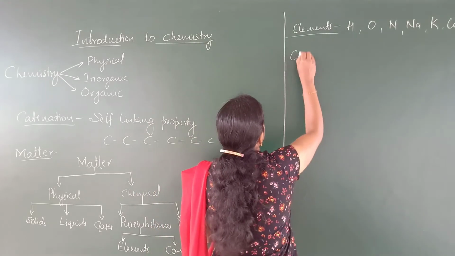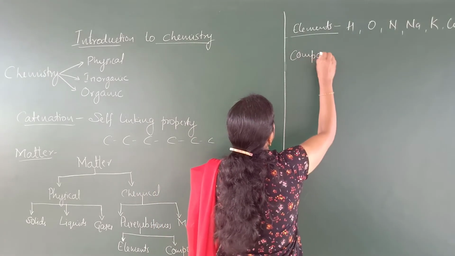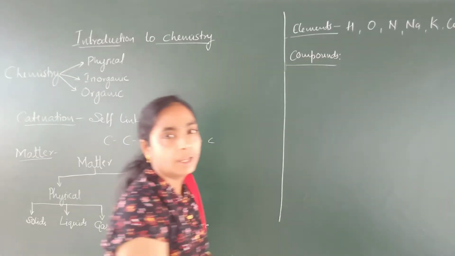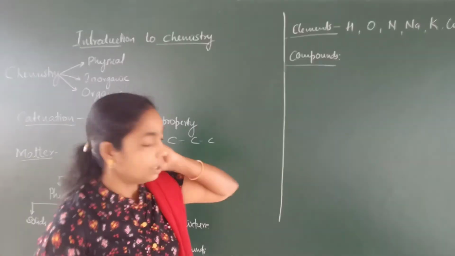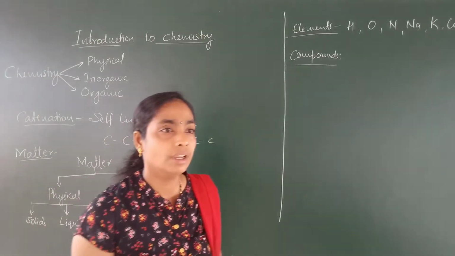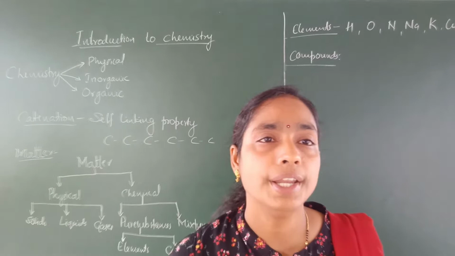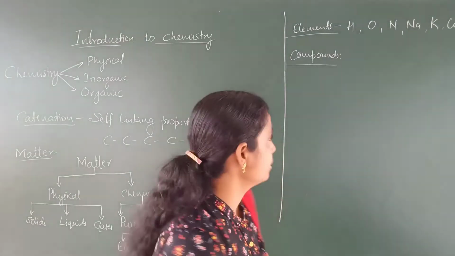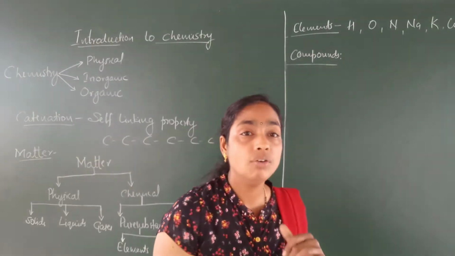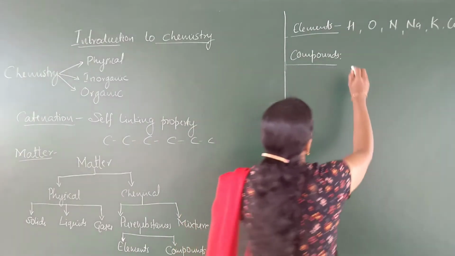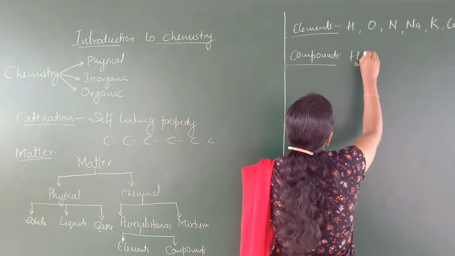Okay, the next is compounds. Compounds are forms of pure substances which can be decomposed by ordinary chemical methods, and these compounds have a fixed proportion of atoms. For example, we will consider water.